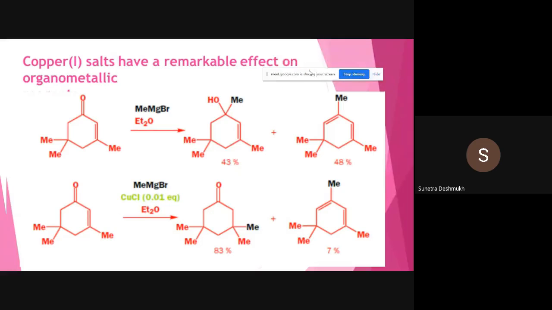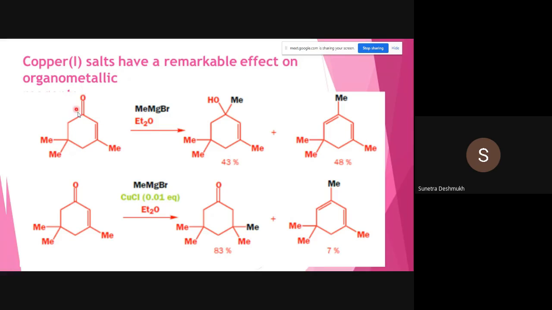Of that, how Grignard reagent adds as a hard nucleophile to the hard carbonyl group, and what is the 1,2 addition. Here I have taken both examples: 1,2 addition as well as 1,4 conjugate addition. So in the first example I have added methyl magnesium bromide in the presence of solvent. We have to add solvent. So only Grignard reagent we are going to treat with this alpha beta unsaturated carbonyl compound.